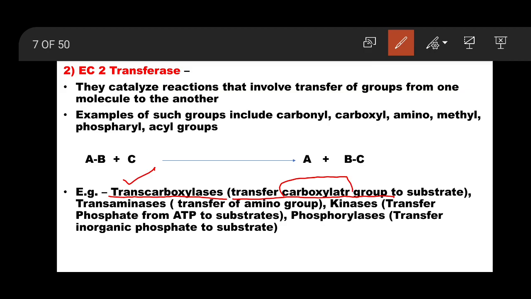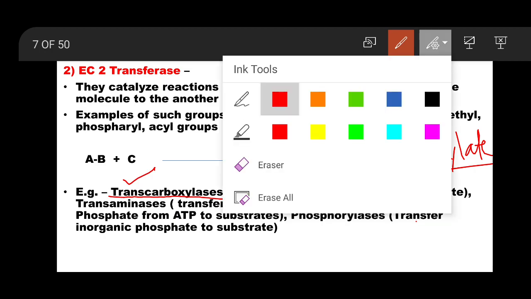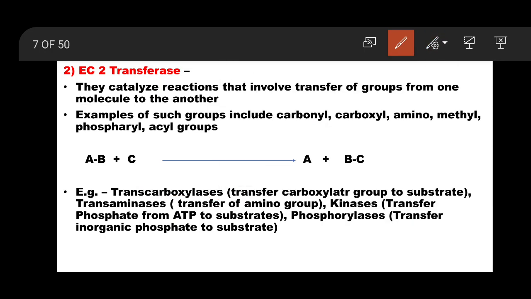Here is somewhat of a spelling mistake, please note. Carboxylate group actually. So R is coming there, E instead of carboxylate. I have written the spelling wrong here. So transfer of carboxylate group to substrate. सबस्ट्रेट में ये डालेगा कार्बोक्सिल ग्रुप.